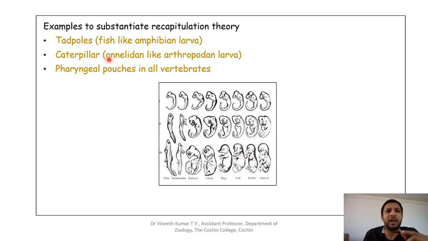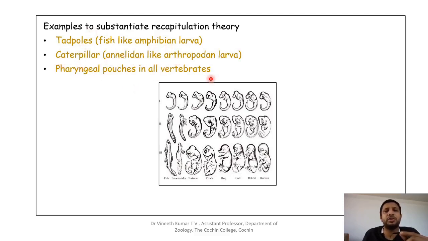Next is the caterpillar larva. So the caterpillar larva, which is of a butterfly, of an arthropod, and it is said that the caterpillar larva, taking its structure, taking its form, etc., resembles its previous phylum, which is the annelidan group. So it has the features of annelida, and that is an example of recapitulation theory.